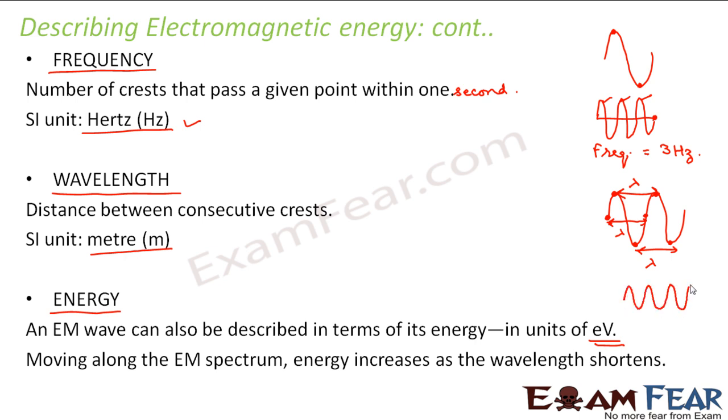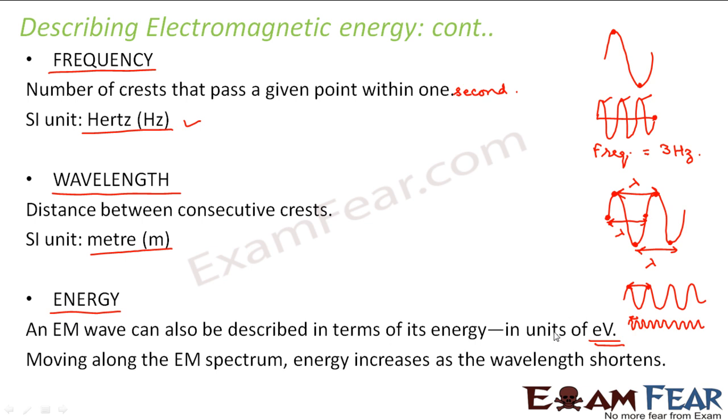For example, let us suppose this is one wave and this is another wave. Here the wavelength is this distance. And what is the wavelength here? Here the wavelength is this much distance. So in this case, your wavelength is decreasing. And what is happening to the energy? Energy is the amount of kinetic energy required to move one electron through a potential difference of 1 volt.